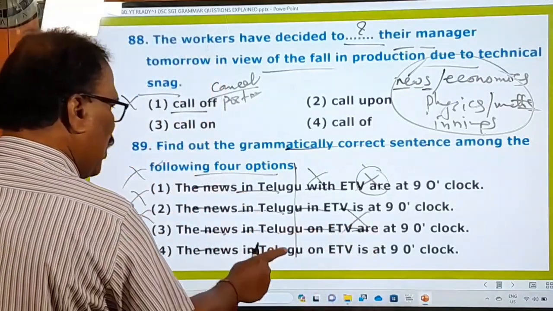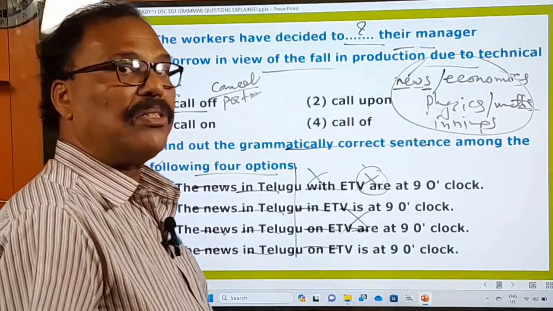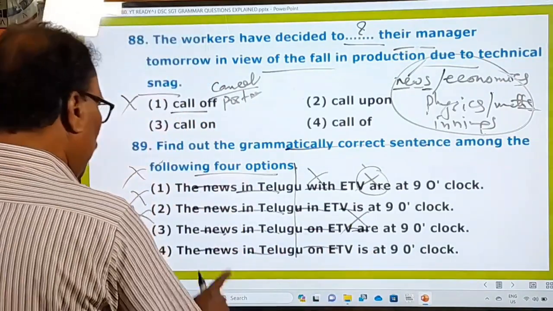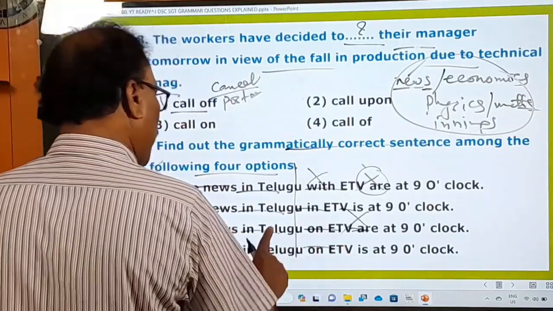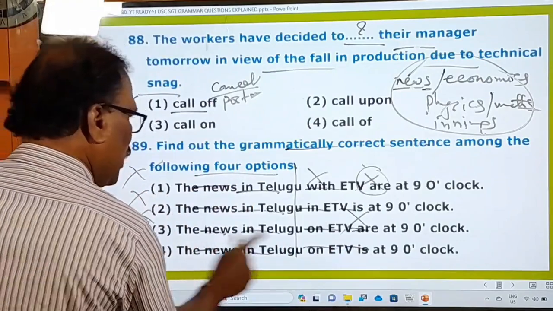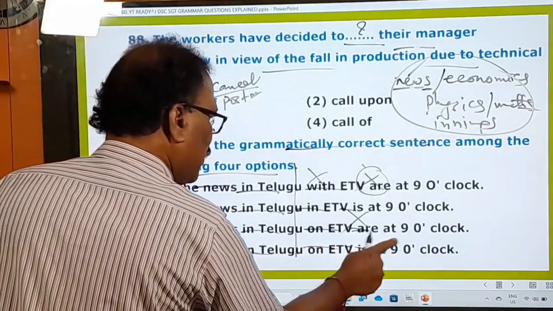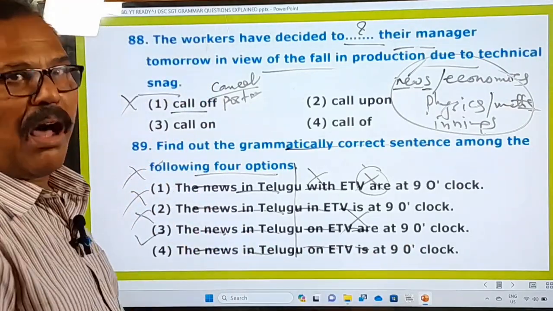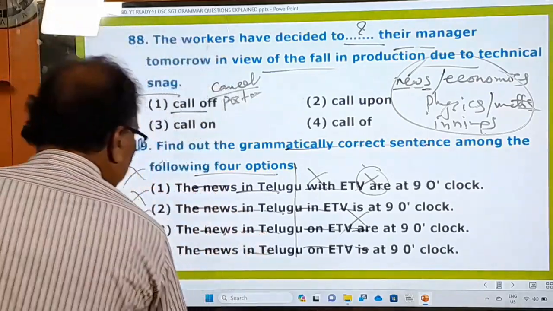Okay, the news in Telugu on ETV. I watched a movie last night on Gemini TV, on Maa TV, whatever it is. The news in Telugu on ETV, on Maa TV, on Gemini TV. The news is singular, therefore the helping verb is also singular. The news in Telugu on ETV is at 9 o'clock. So this is the only right one and all others are wrong ones, right? Now let's go to the next question.